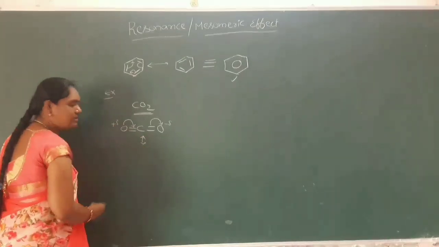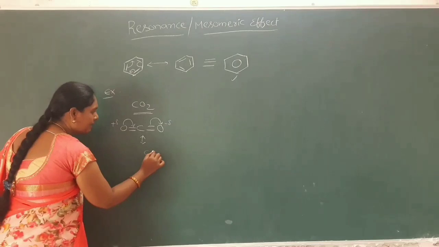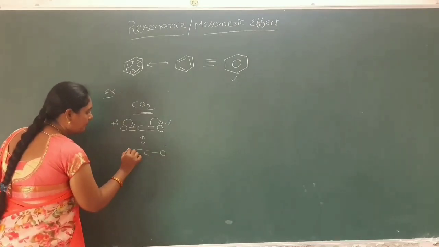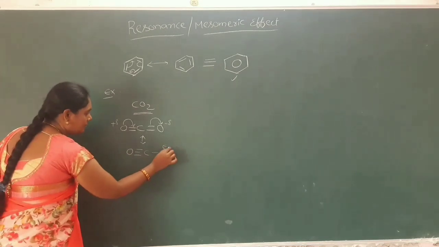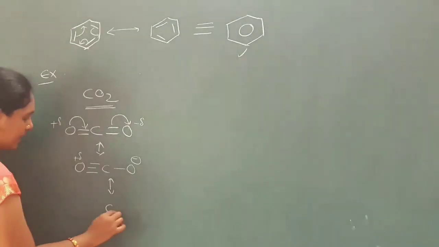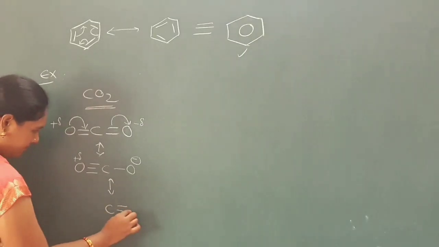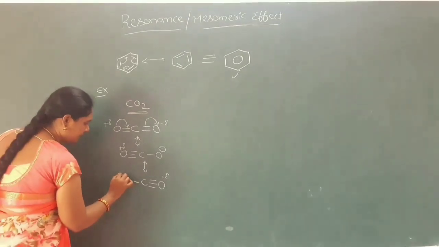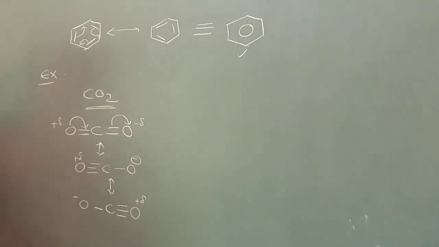And the resonance structures for carbon dioxide we can write like this, and another resonance structure for carbon dioxide. These are the three different resonance structures for carbon dioxide.